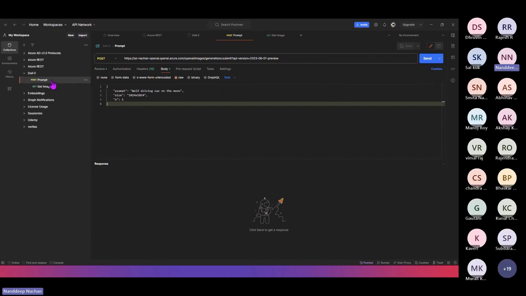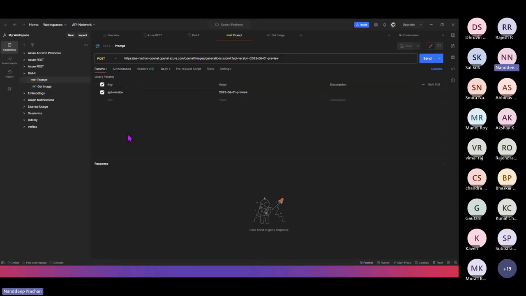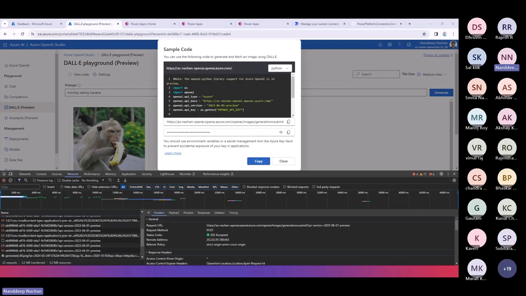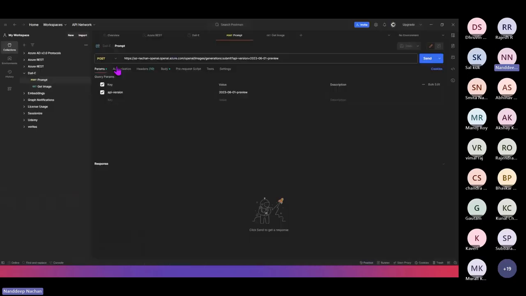So let's say we go into this prompt, which is a POST request. We have given the entire URL here, and there are a few parameters which are needed. The first parameter is the API version, which we just saw from here. This is the API version, which is 2023-06 and so on, so that you can add it as a query parameter.